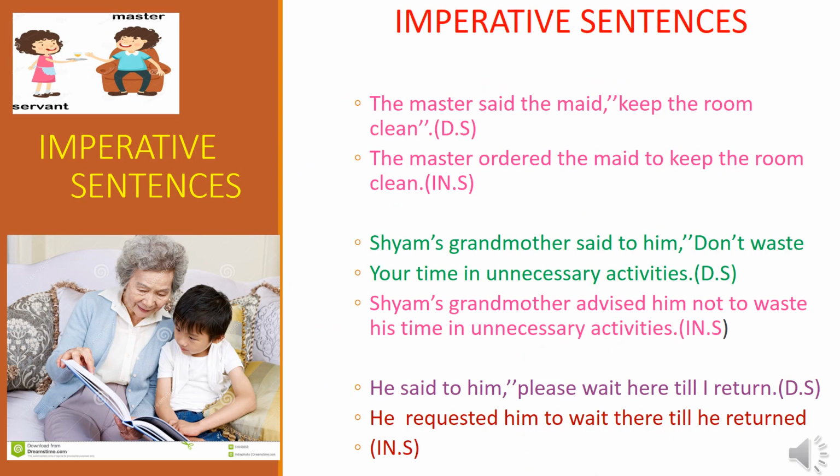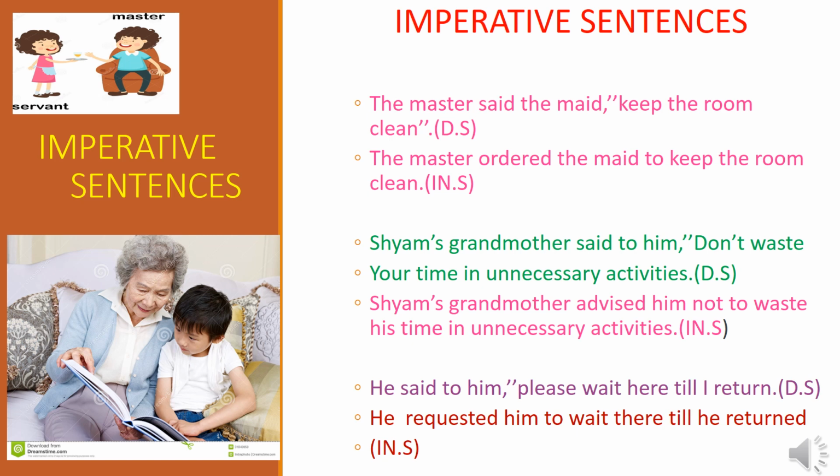Next one, imperative sentence. Once again, I'll repeat the rules. You have to remove the comma. Instead of comma, you have to use the infinitive verb to. Don't, you have to remove. You have to use it as not to in indirect speech. According to the sentence, you have to use it whether it is order, command, request, want, suggested. Based on the sentence, you have to use these words. Let's see the example now.